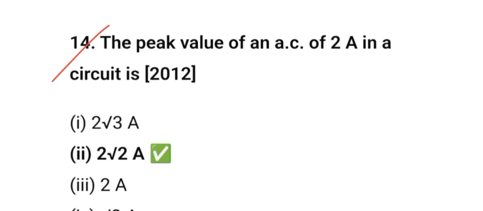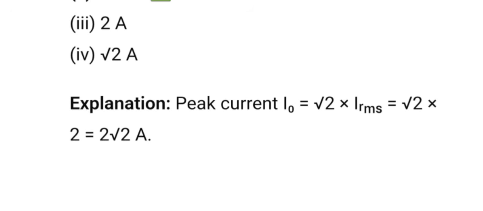The peak value of an AC of 2 ampere in circuit is 2 root 2. Peak current I0 is equal to root 2 into IRMS. So if we put 2, our answer will be 2 root 2 ampere.